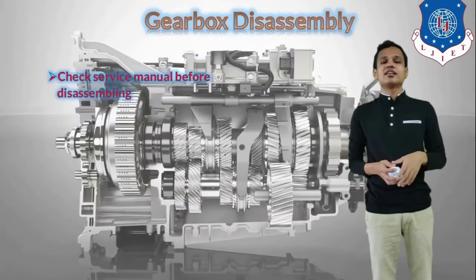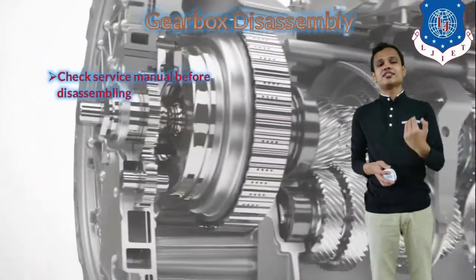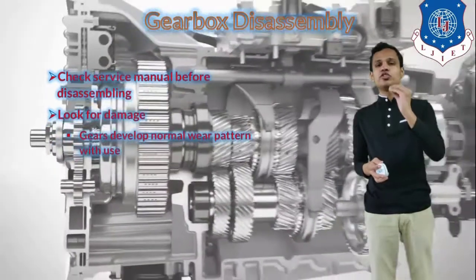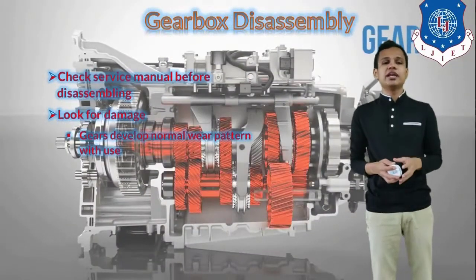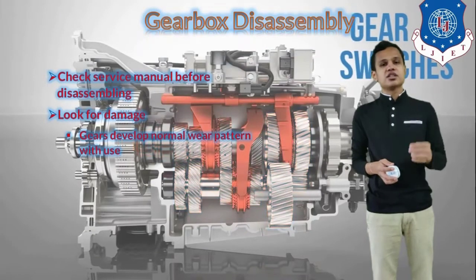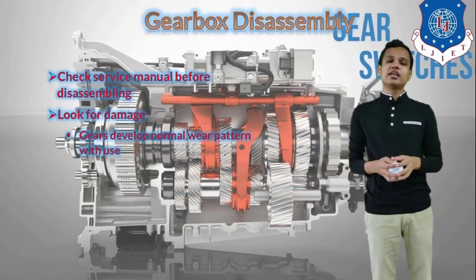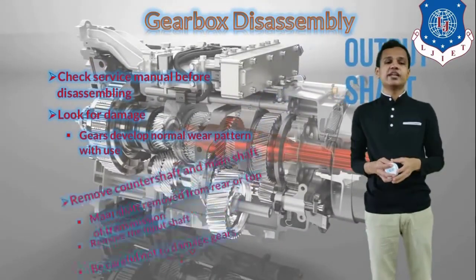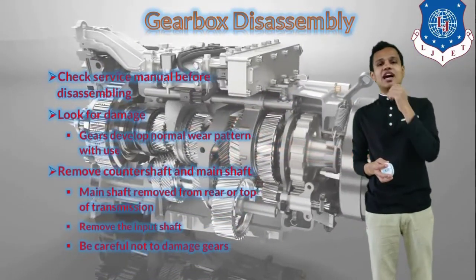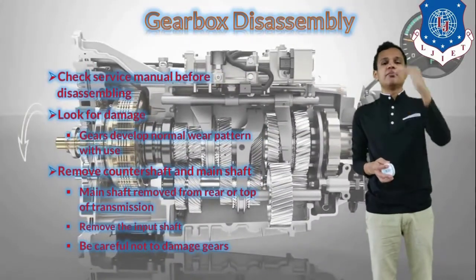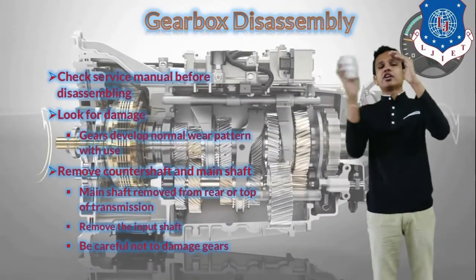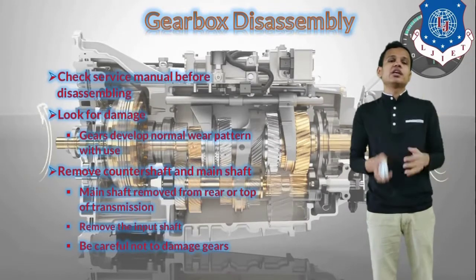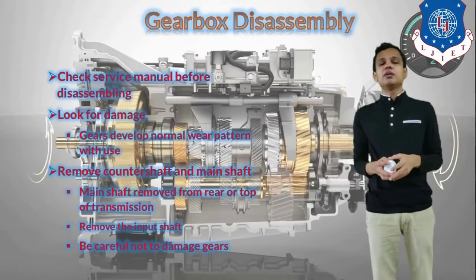After, we will disassemble the gearbox. Before disassembling, again we will need to check the manual which shows the steps for disassembling. We will look for damage in the gears, and the wear pattern of the gears will also be checked. We will remove the counter shaft and the main shaft. The main shaft is connected to the output of the gearbox, and the counter shaft is connected to the input of the gearbox. Those two shafts will be removed.